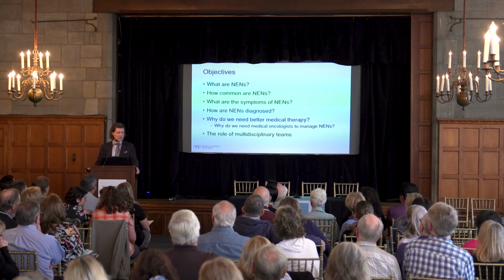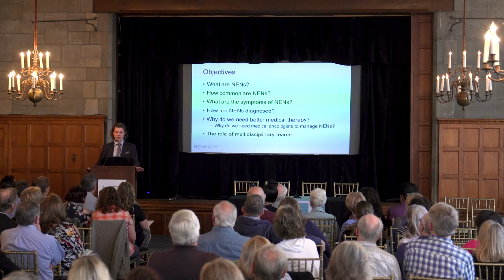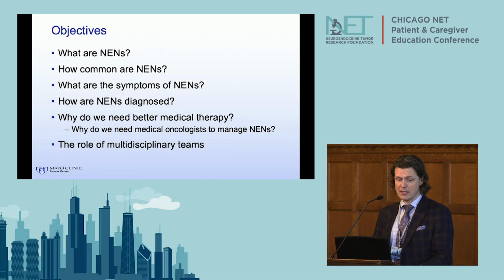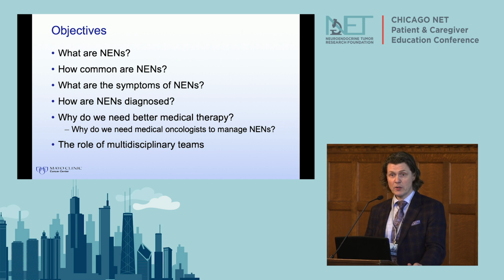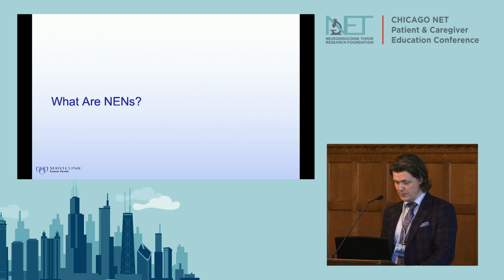Let's just move into the objectives. What I hope to do here is to talk about the neuroendocrine neoplasms, or NENs, or NETs, how common they are, what the symptoms are, and briefly talk about how we diagnose or work someone up. And then why we need medical oncologists like myself, why this has to be a multidisciplinary treatment, and then talk about the multidisciplinary teams per se.